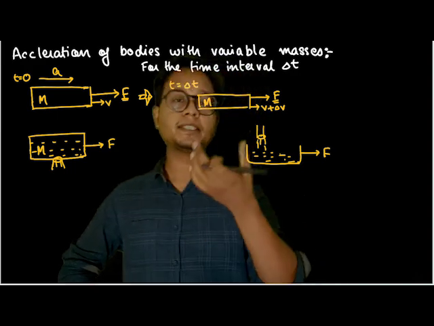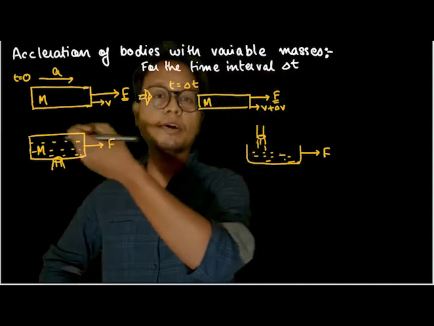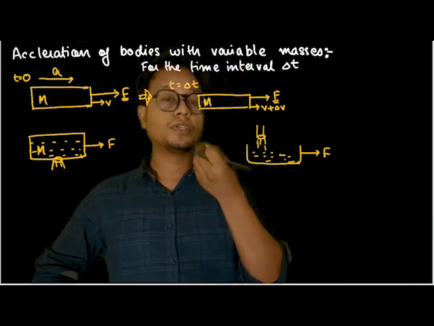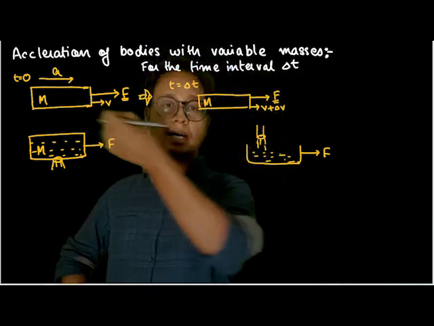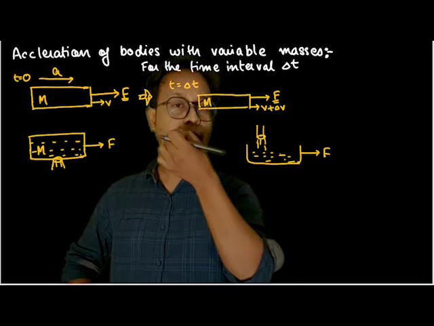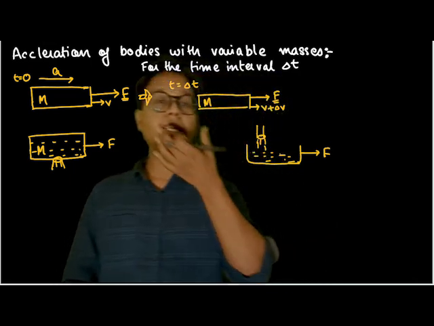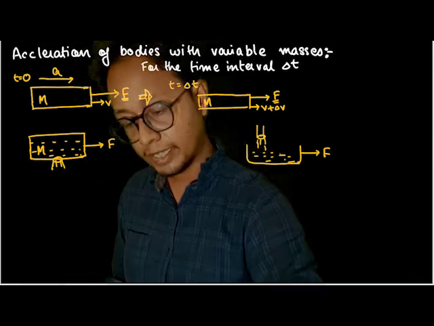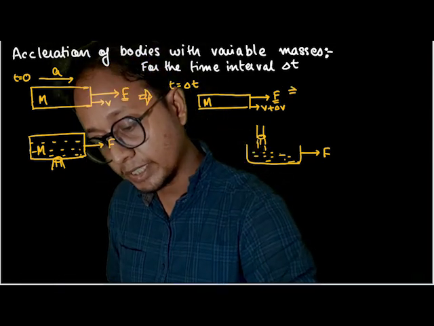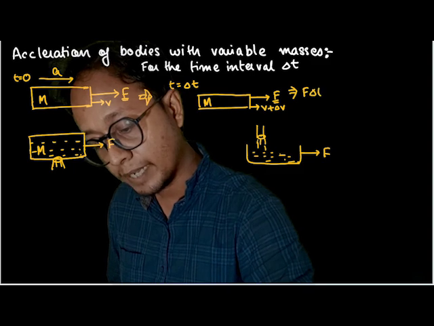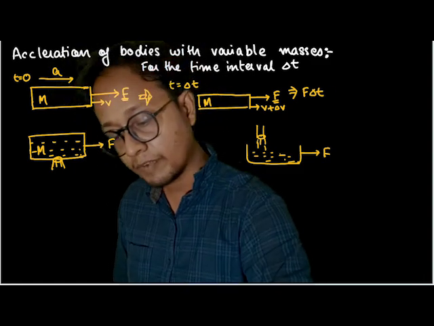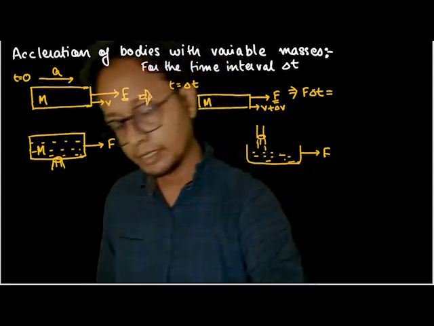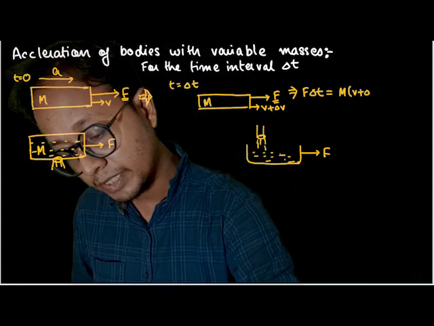Understood? Now if I have to analyze this scenario, for what amount of time was the force applied? For delta t amount of time. And what is force into delta t? Force into delta t is nothing but the impulse applied on this car. What is the formula for impulse? F into dt, isn't it? And impulse is nothing but the change in momentum, or final momentum minus initial momentum. What is the final momentum? Final momentum is nothing but mass into final velocity, v plus dv, so mass into v plus dv.